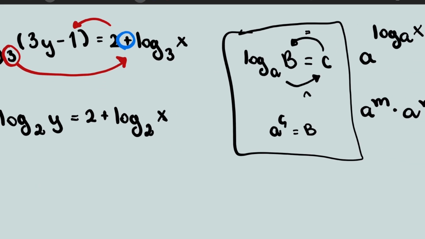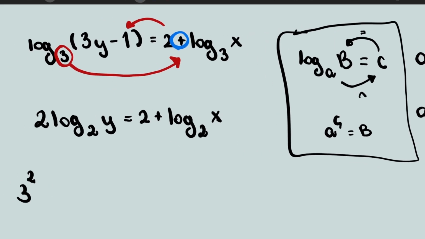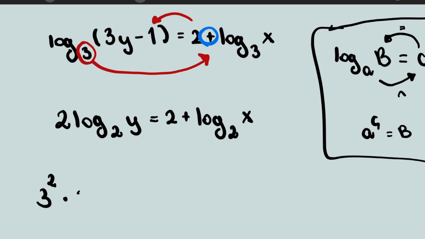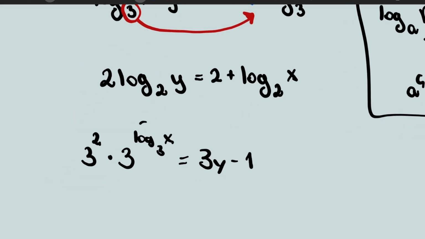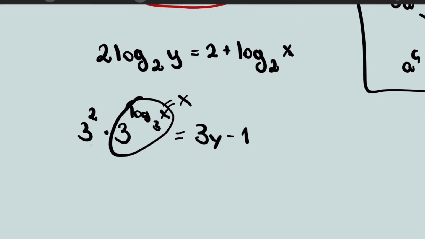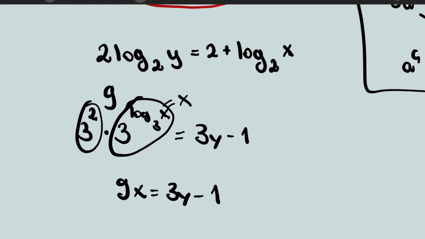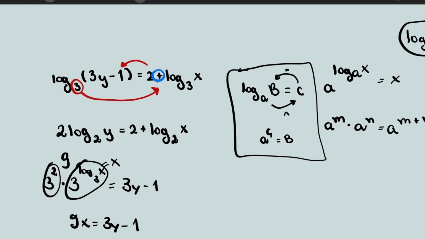So we're gonna use this property and we're gonna just multiply what we have. So 3 to the power of 2 times 3 to the power of log 3x equals 3y minus 1, right? But then we already saw by the property that this just is x. So this one is 9. So we can say that 9x equals 3y minus 1, right? We have this, and this is very cool, very clean.